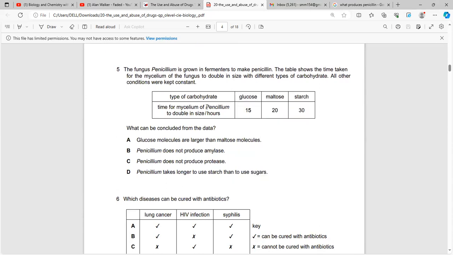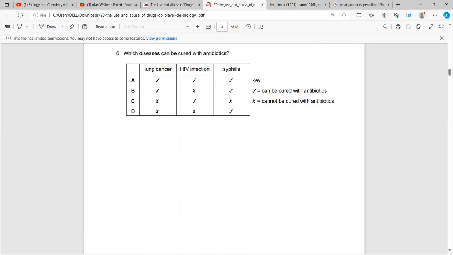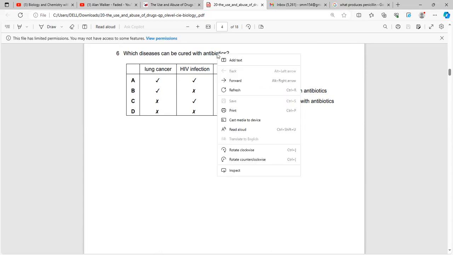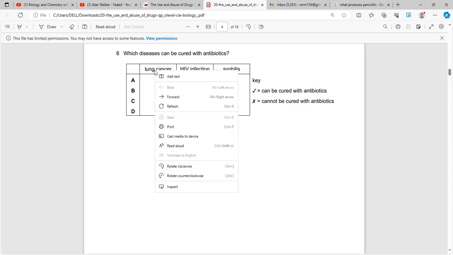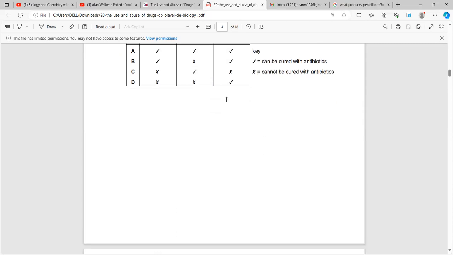Now, in question number five, they say that the mycelium divides in a specific amount of time. The most time is required with starch, so it's a reasonable inference that penicillium takes longer to digest starch than to use sugars. Now, which disease can be cured by antibiotics? Only bacterial diseases can be cured by antibiotics, not fungal or viral diseases. So syphilis is a sexually transmitted bacterial disease, whereas HIV is a viral disease and lung cancer is caused by radiation. So only syphilis is treated by antibiotics.